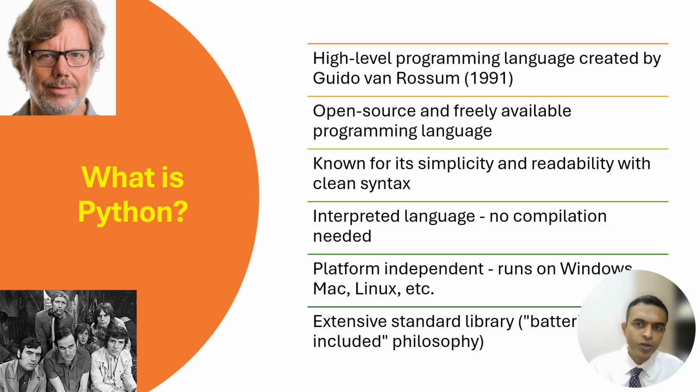Python is aptly known for its simplicity and readability in clean syntax. In the last class we had seen how to write one line of code. The first line of code in C++ may take 7 or 9 statements to be written. In Python, it is just one line, print hello world. So it's very clean, readable, and Python is known for its simplicity. It is an interpreted language, no compilation is needed, and it is portable. Portable means it is highly platform independent, where you can run the same code on Windows, Mac, Linux, and so forth, right? And Python comes with very extensive library support. Being open source, it has a huge amount of library support.